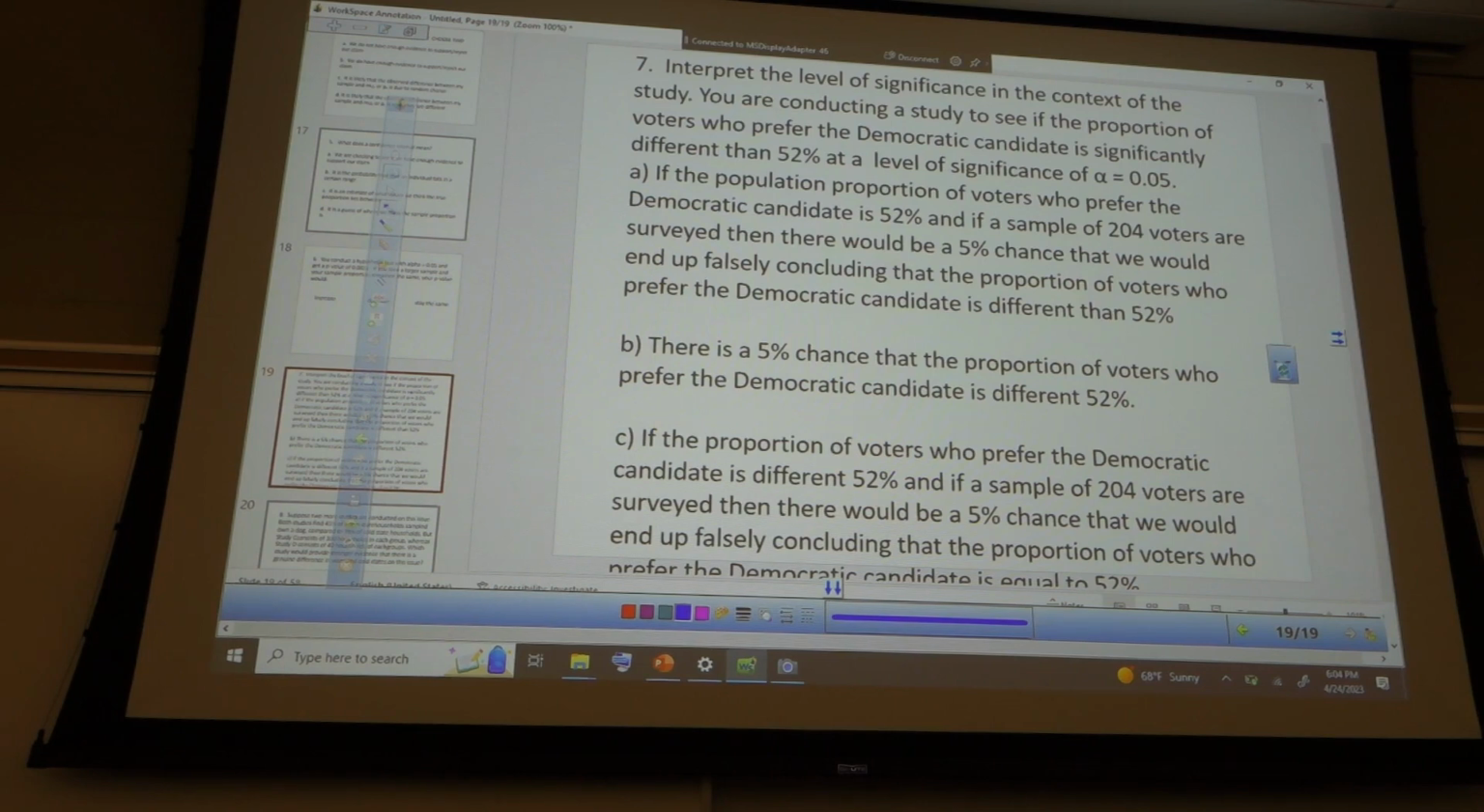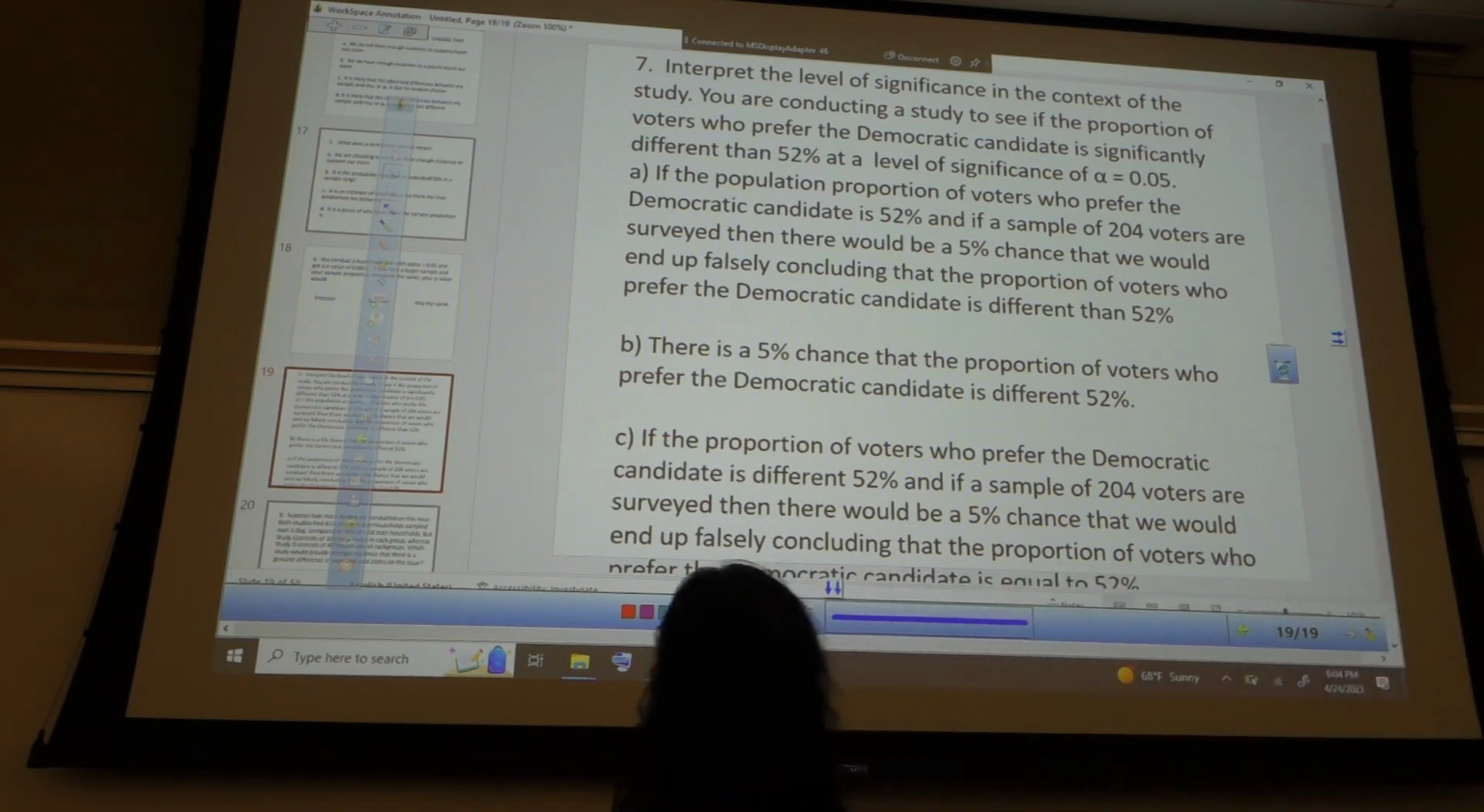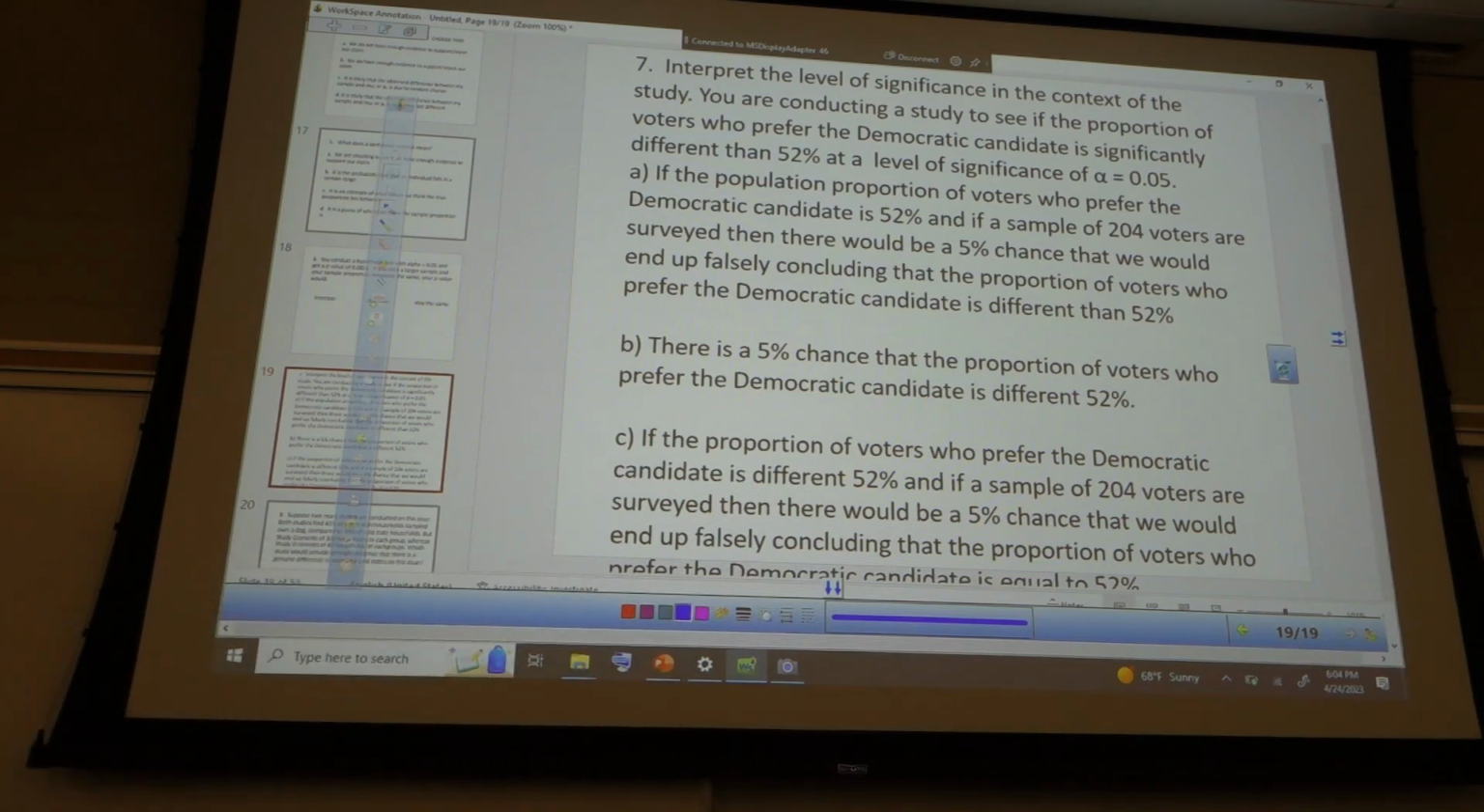Okay, so which one does that mean? What's my level of significance? 0.05, great. So which one of these describes that alpha 0.05? Go ahead. A? Yes. If the population proportion of voters who prefer the Democratic candidate is 52%, and if a sample of 204 voters are surveyed, then there would be a 5% chance that we would end up falsely concluding that the proportion of voters who prefer the Democratic candidate is different than 52%.